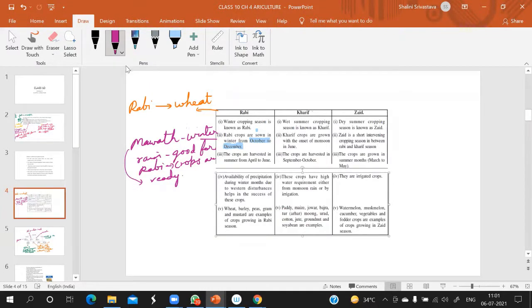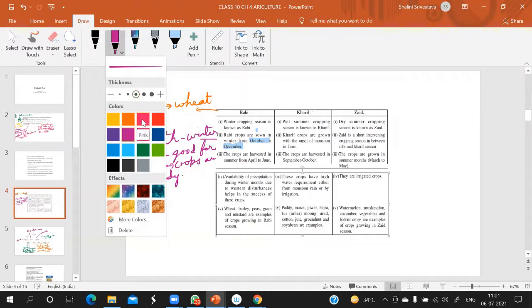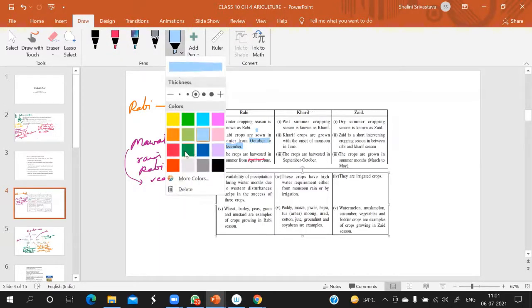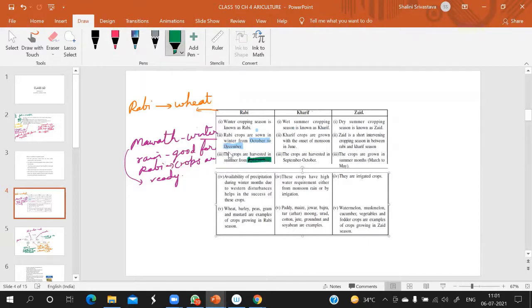Now, harvesting, you must have heard about Baisakhi. So harvesting is mainly done in April to June. Harvesting is done when? April to June. Especially Baisakhi, that time harvesting is done. Clear? Now, how much water is required? Availability of precipitation during winter months due to the western cyclonic disturbances helps in the success of this crop.